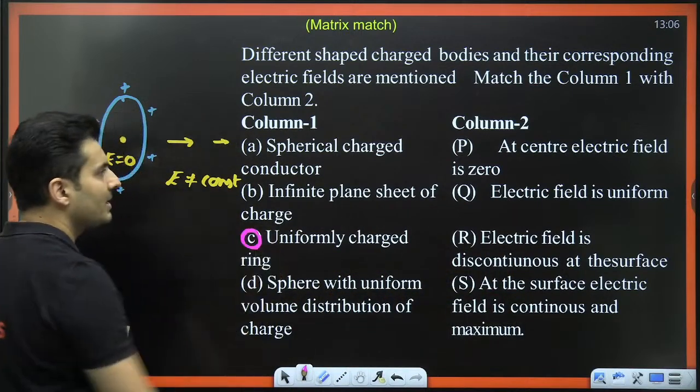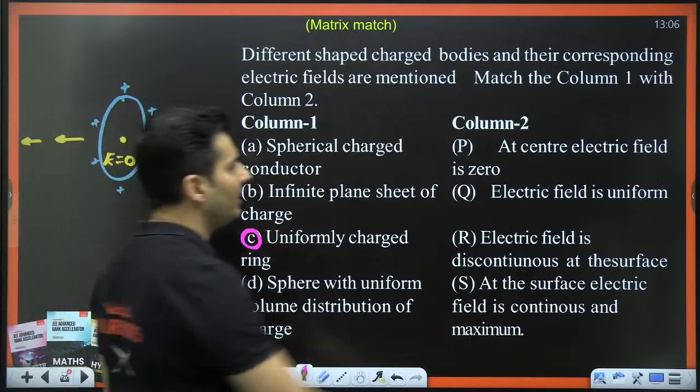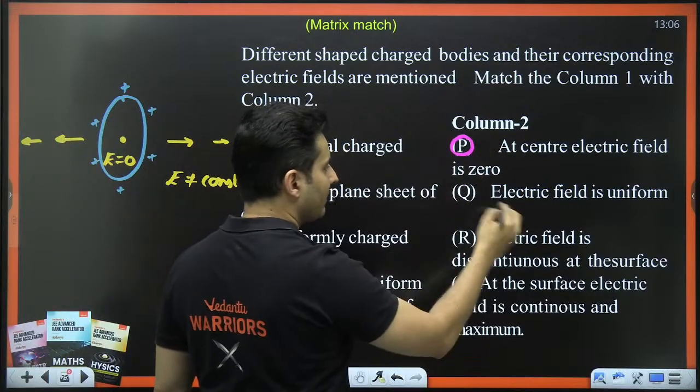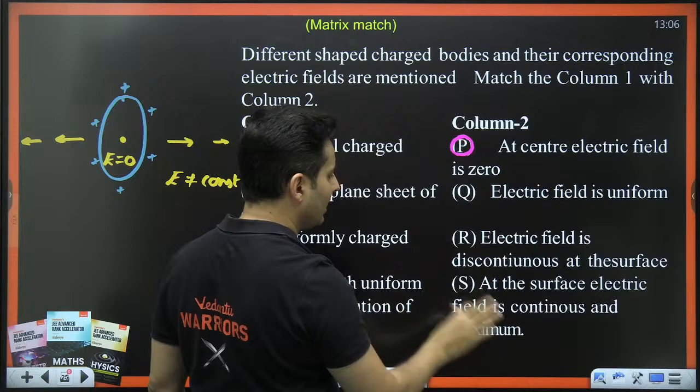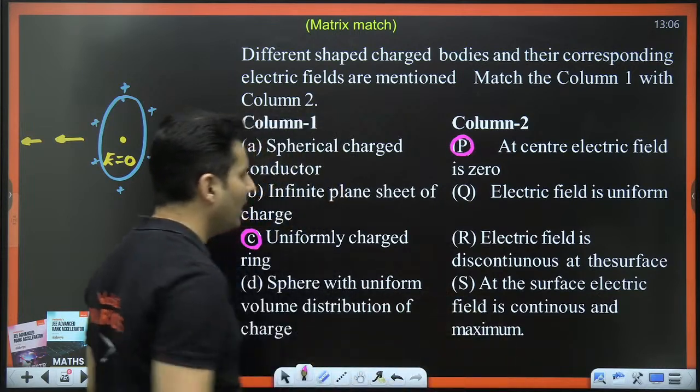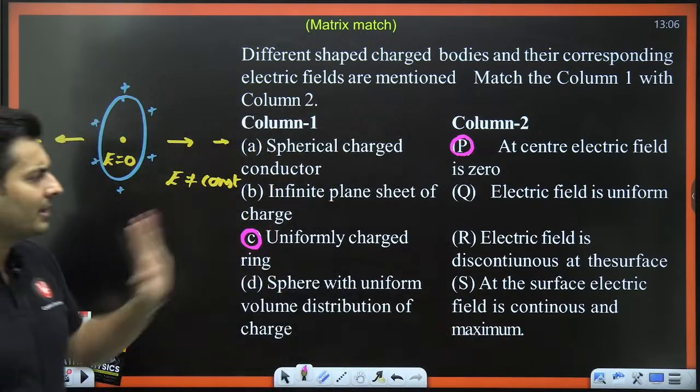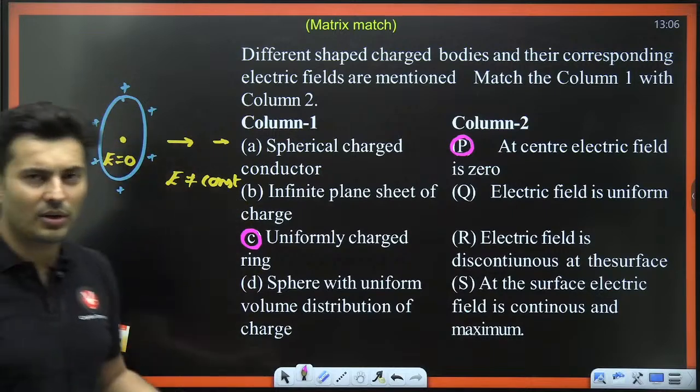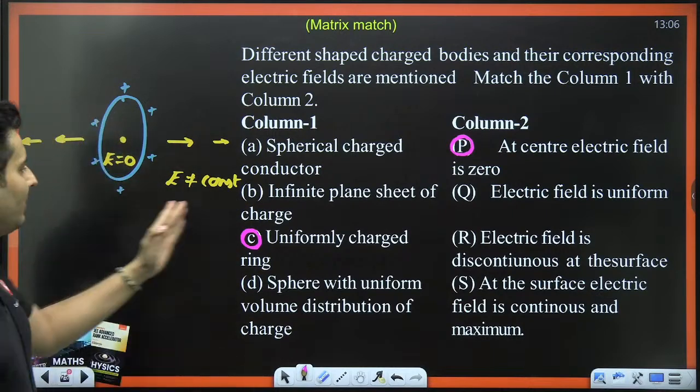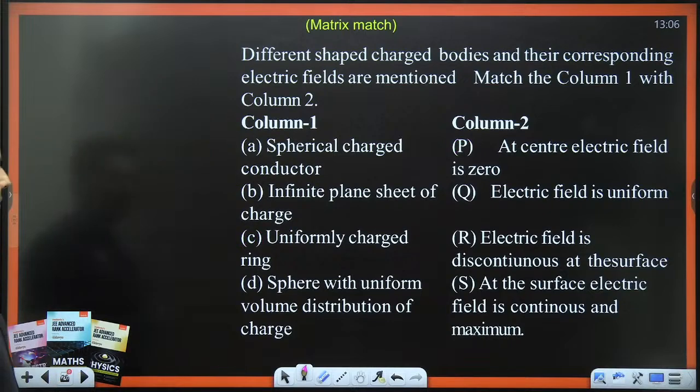So for option C, at the center the electric field is 0. Perfect. Electric field is uniform? Wrong. Electric field is discontinuous at the surface? There is no surface. So R and S options will not even come because there is no surface as such for a ring. So only option P will match for option C. That is for the ring.